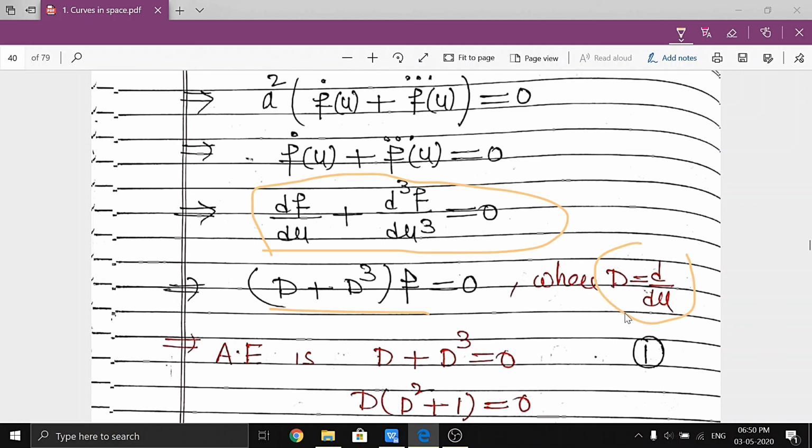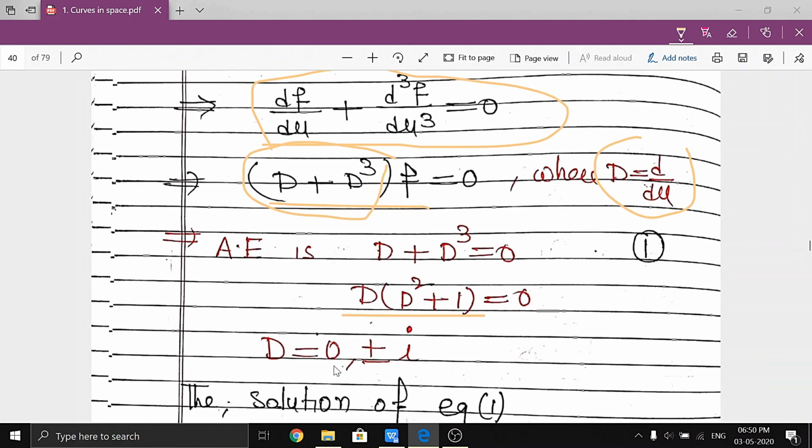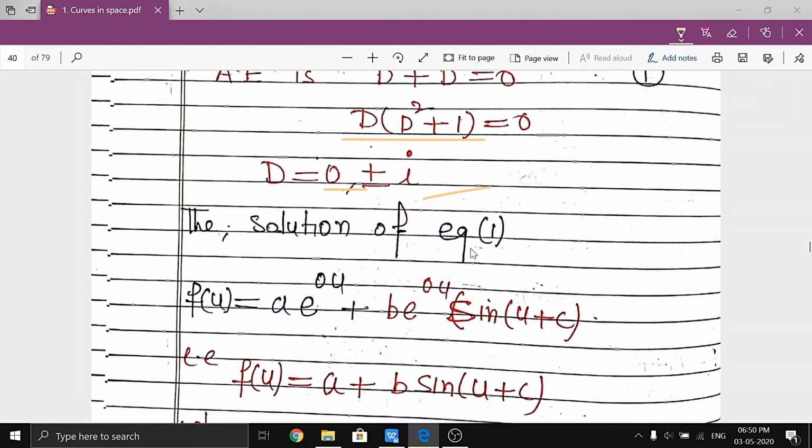Now here our purpose is to use the differential equation to find its solution. So what is the auxiliary equation? The auxiliary equation is this term equal to 0. So from this we get three roots: one is 0 and plus minus i. Then what is the solution of this equation? A e raised to power 0 into u because of this. This is a complex root, so this can be written as b e raised to power 0 into sine of u plus c.